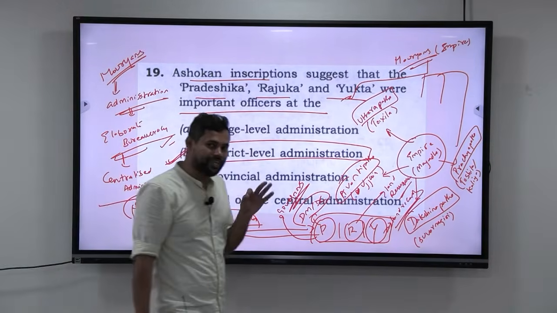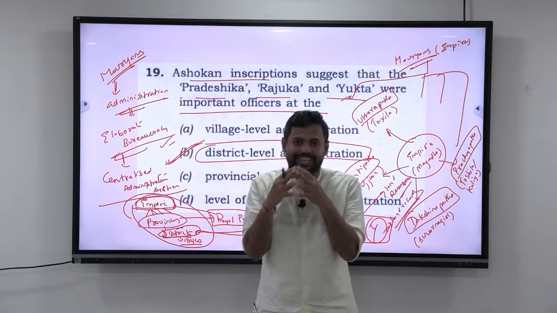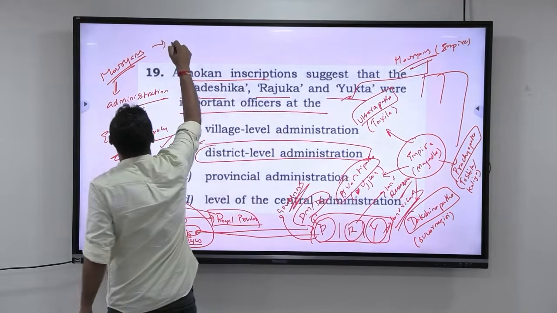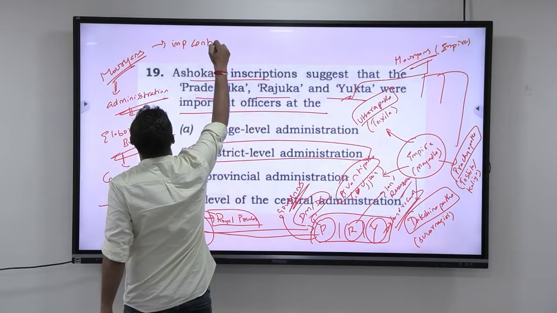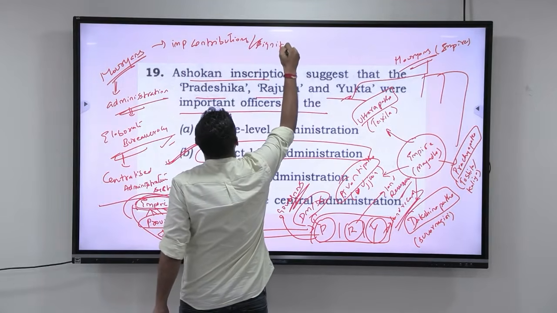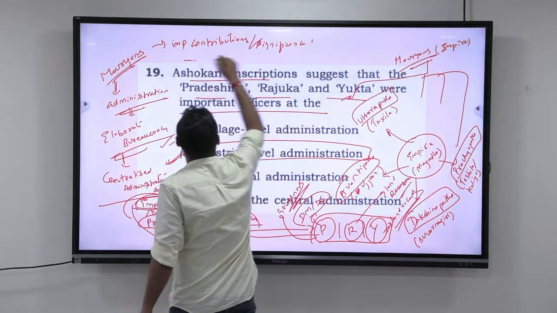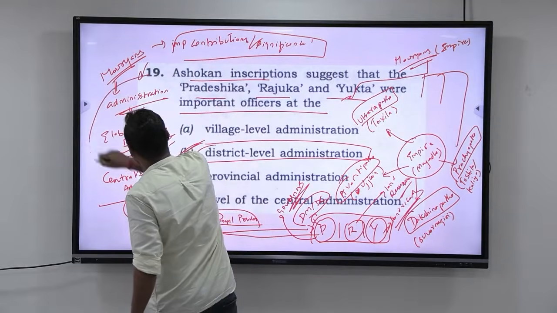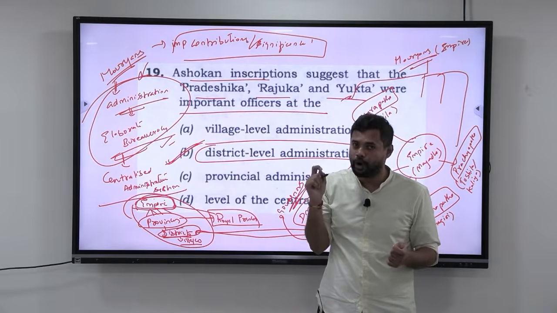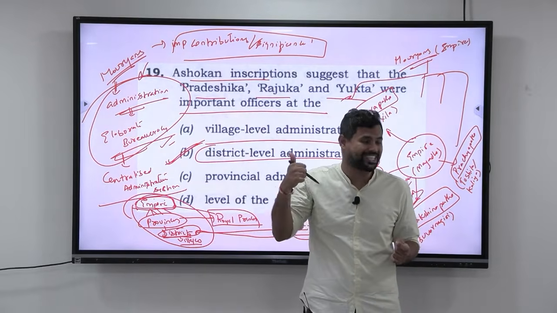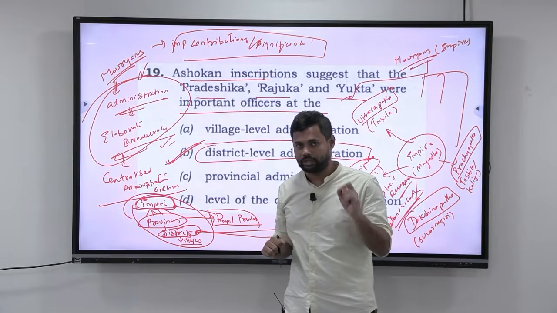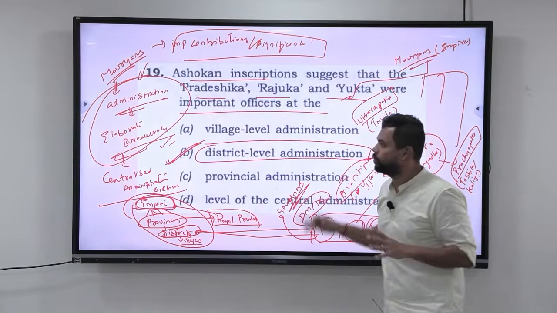So one takeaway in ancient India is, whenever you take any particular dynasty, not only will you read important kings, but also for the dynasty you will read important contributions and significance. Okay, so the important contribution and significance of Mauryans obviously was the administration. Just like the Guptas' important significance was literature, especially Sanskrit literature, in the same manner, the important contribution of Mauryans was an elaborate bureaucracy. Okay, so overall, this is about this question.